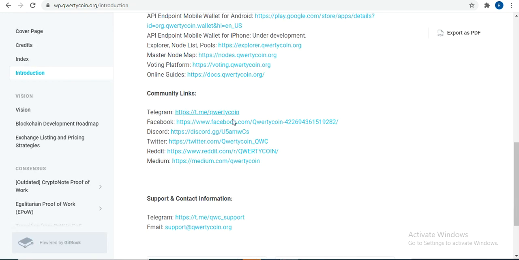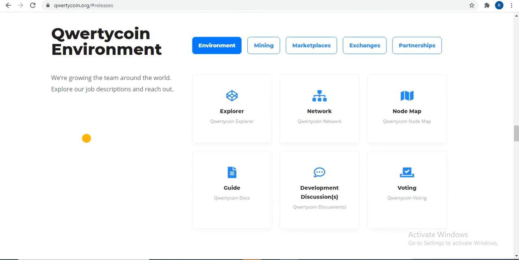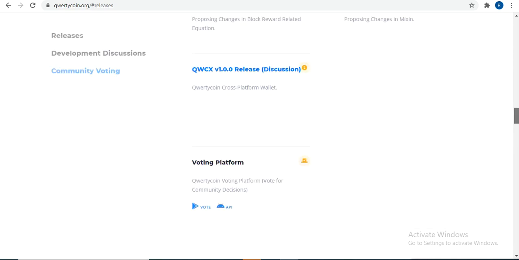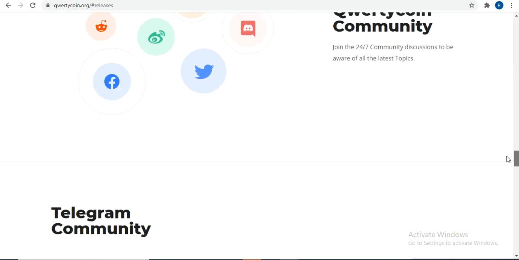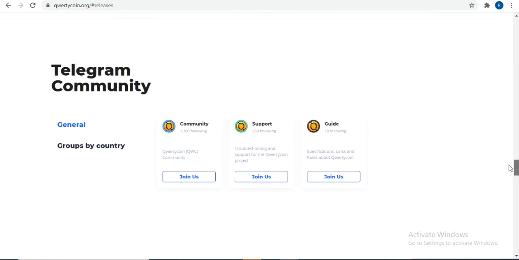These are the main important social media links. You can join Telegram, Facebook, Discord, Twitter. If you have any kind of confusion or any query, you can contact on Telegram, Facebook, Twitter. Admins are active and they will help you, they will guide you. So must watch this platform.